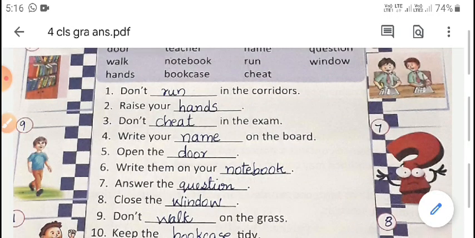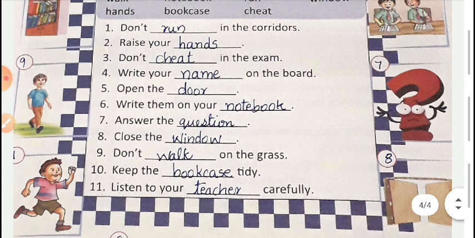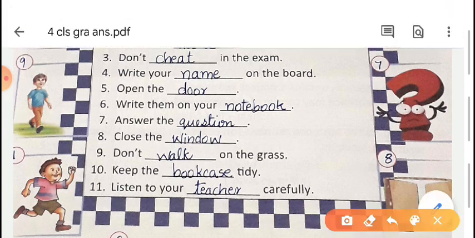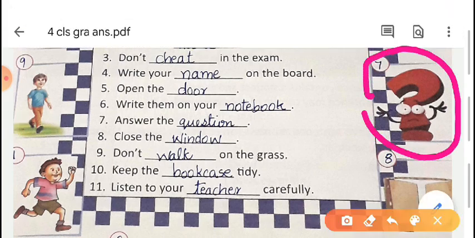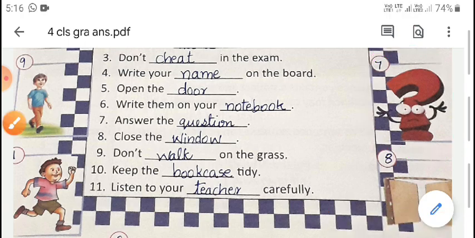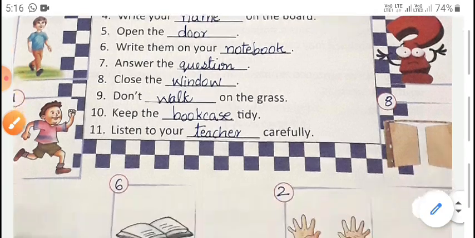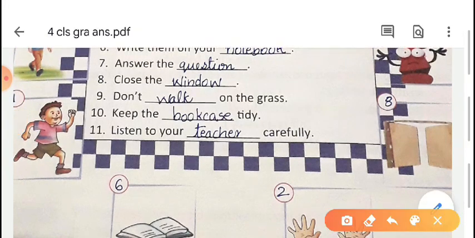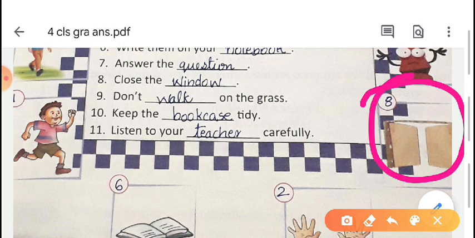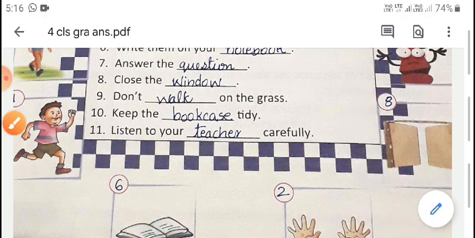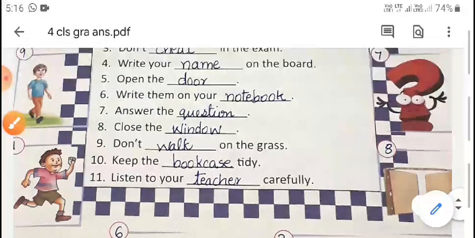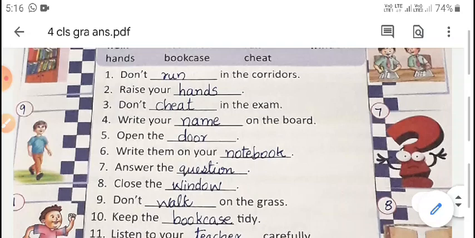Okay. Seventh question, "Answer the question." This is the seventh one. Eighth one, "Close the window." This is the picture. Ninth one, "Don't walk on the grass."